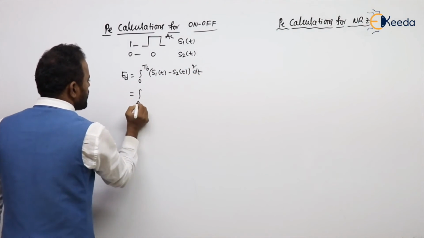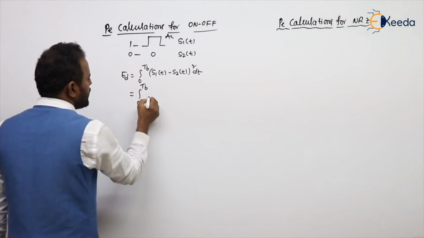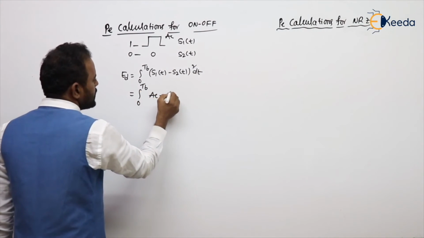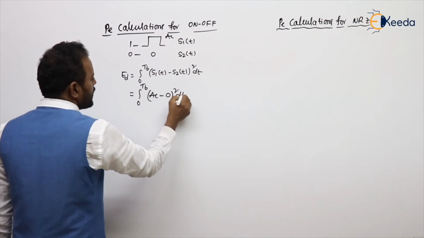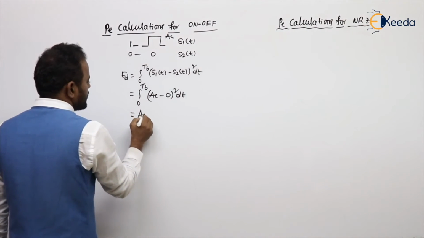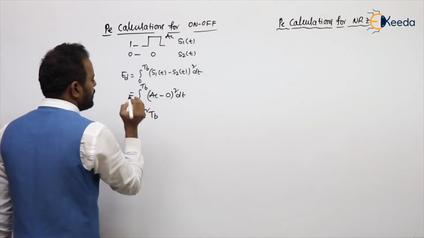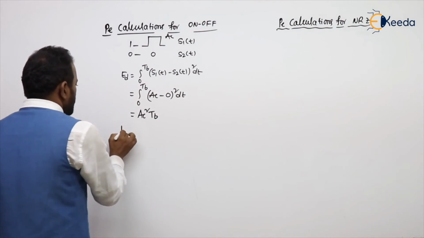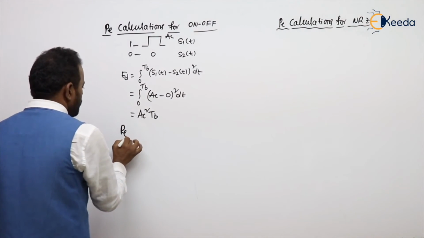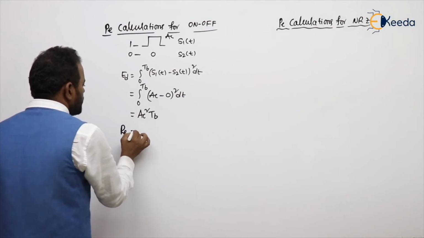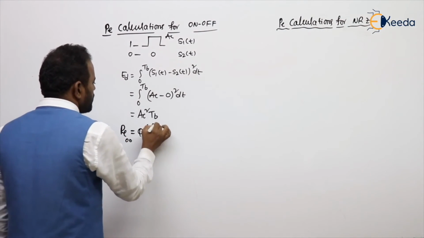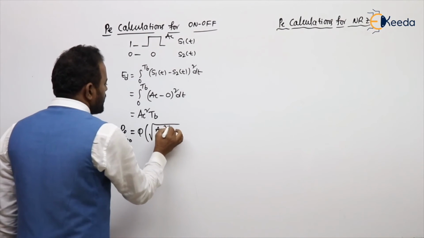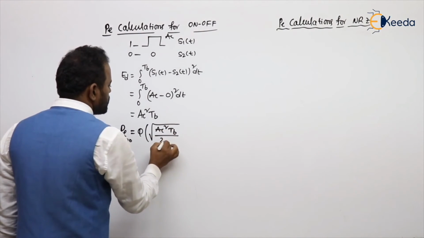What is the S1 value? S1 is AC, S2 is 0, whole square into dt. That is nothing but AC square TB. Then what is the probability of error for on-off? It is a Q function of root ED by 2 N naught, where ED value is AC square TB.